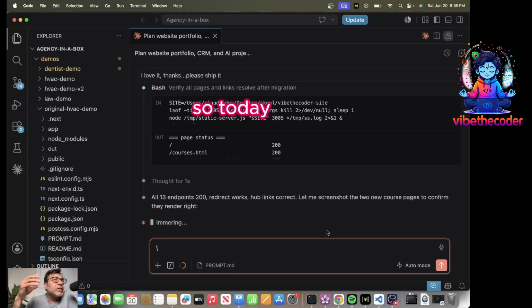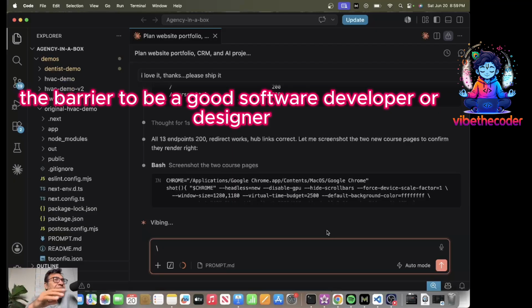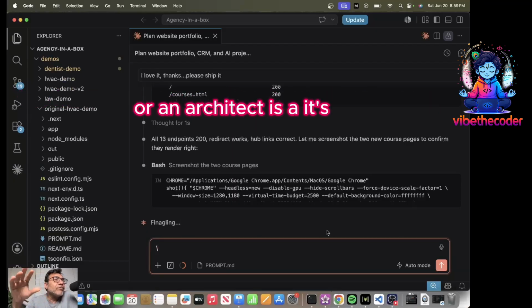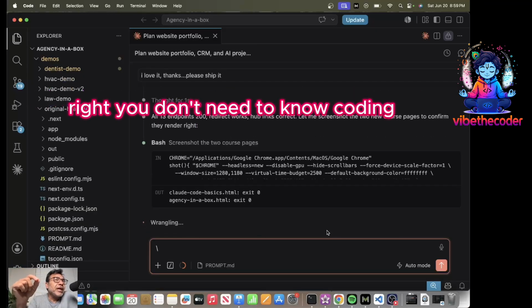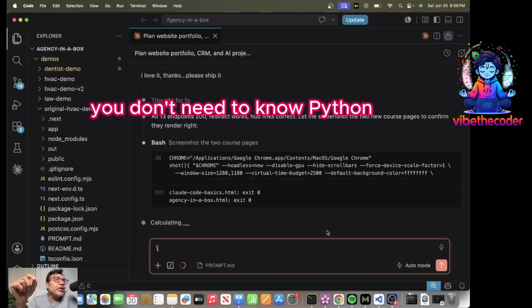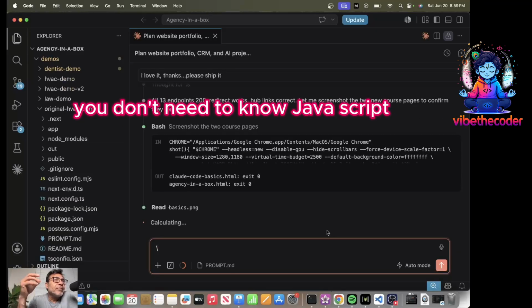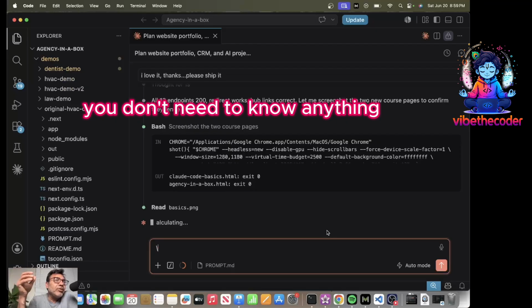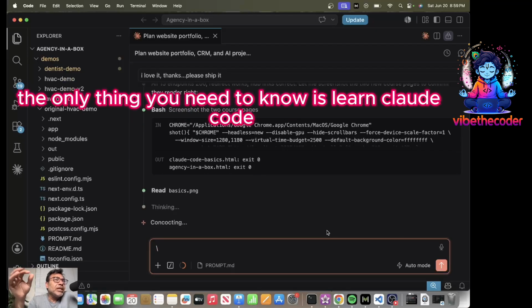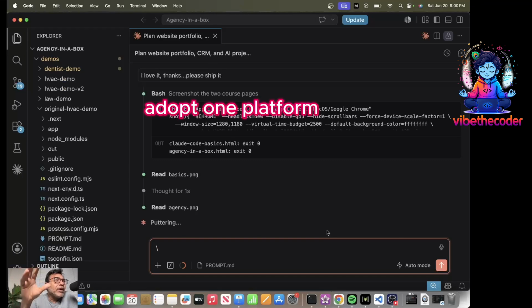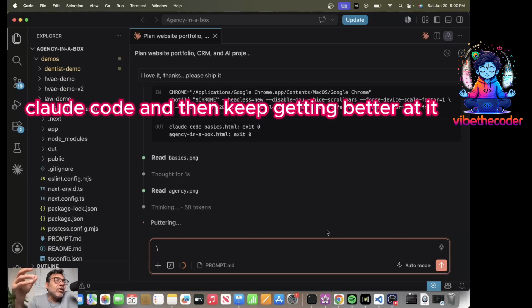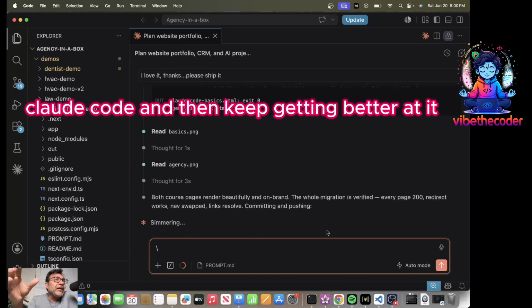So today, the barrier to be a good software developer or a designer or an architect is pretty much gone if you have the passion, right? You don't need to know coding, you don't need to know Python, you don't need to know JavaScript, you don't need to know anything for that matter. The only thing you need to know is learn Cloud Code, adopt one platform. For me, it's Cloud Code, and then keep getting better at it, right?